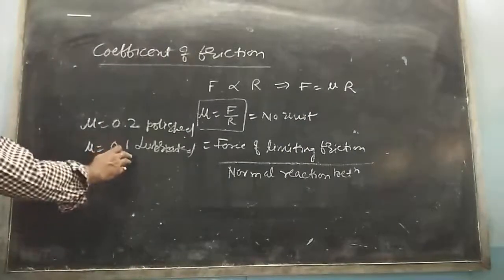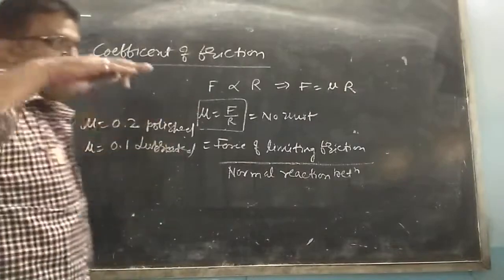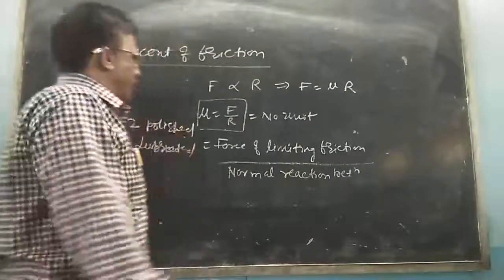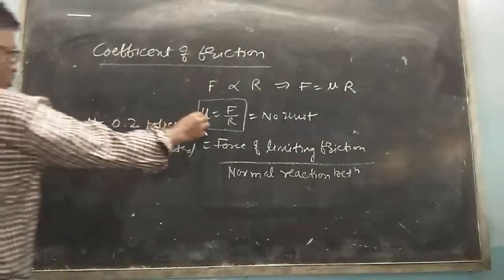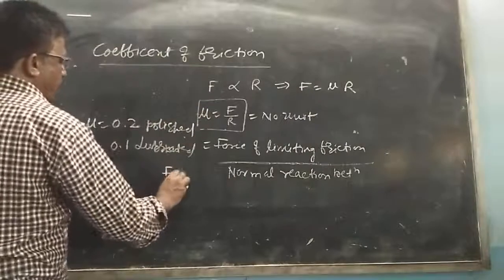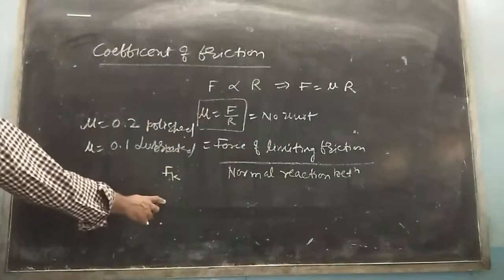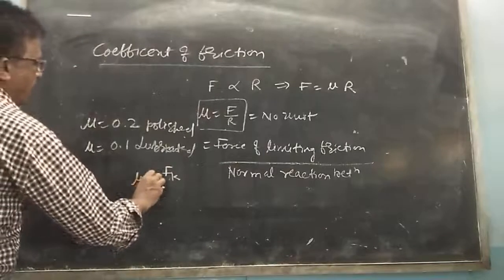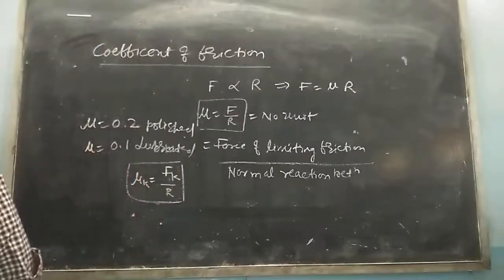When a body is actually moving over the surface of another body, at that time for kinetic friction we replace the force by Fk, and mu is replaced by mu k. So mu k is equal to Fk by R. This is the formula here.